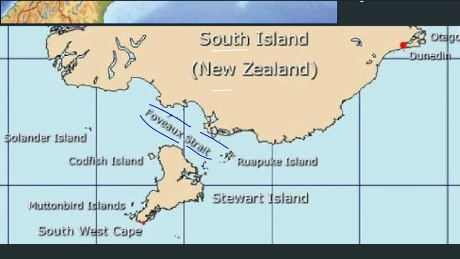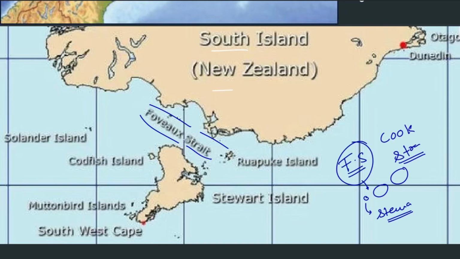Okay, so we had the Cook Strait separating the northern and southern islands. And now there is a very small island, known as the Stewart Island. So which strait is here? It is known as the Foveaux Strait.